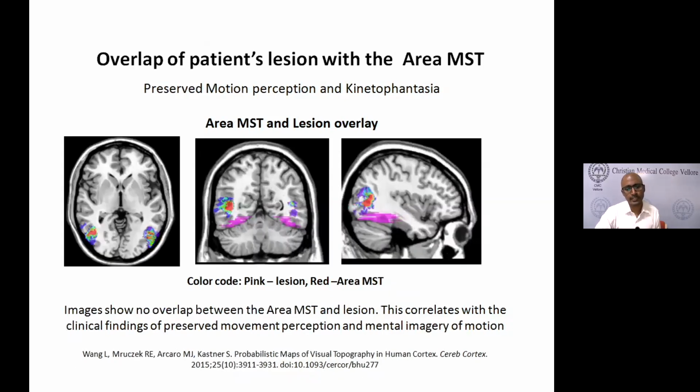So again, we looked at the other movement area, which is called the area MST. Here again, there was no overlap between the lesion and the movement area, telling us that this is one of the reasons why this patient did not have deficits in movement perception.